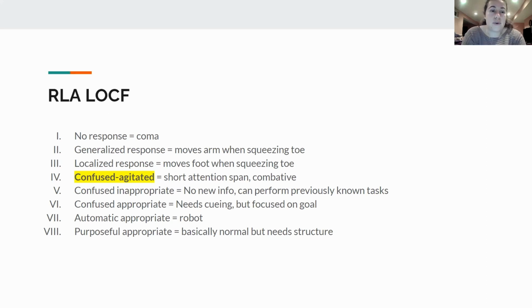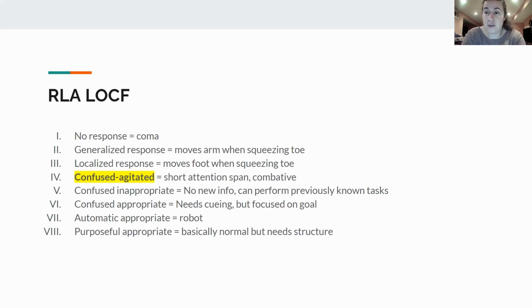So let's go through this really quickly. 1 would be no response, the patient's in a coma. 2 is a generalized response. This is when you would squeeze their toe to create a painful response, and then they'll move their arm. So it's weird. Number 3 would be a localized response. If you squeeze their toe, then they move their foot away. They retract their leg, almost like a heel slide.